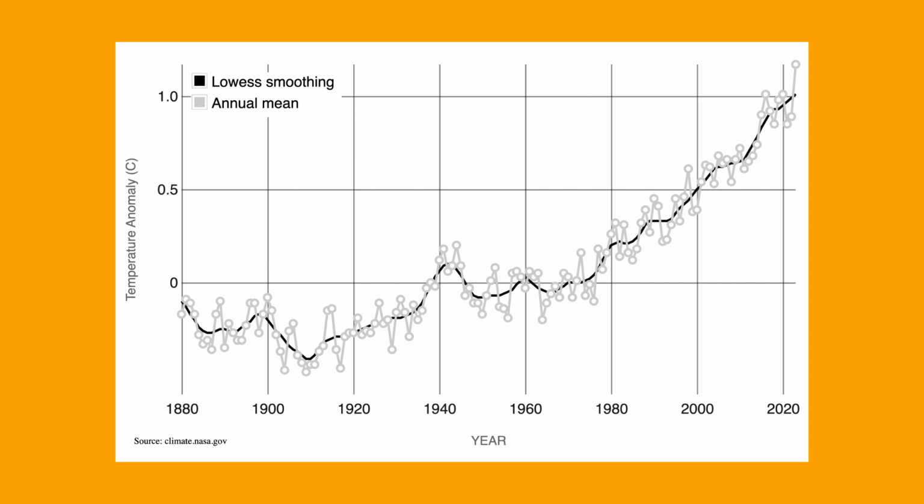So this is a graph of temperature anomalies since 1880. 1880 is the earliest year on record that we have been measuring temperature, but we do have temperature measurements from much longer periods ago due to things like ice cores, etc. But the important thing on this particular graph is that our temperature anomaly, or our distance from the average, is increasing with every year, with the last 10 years being the 10 warmest years on record.